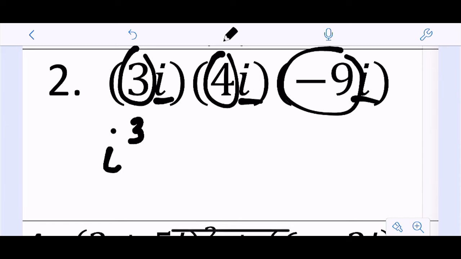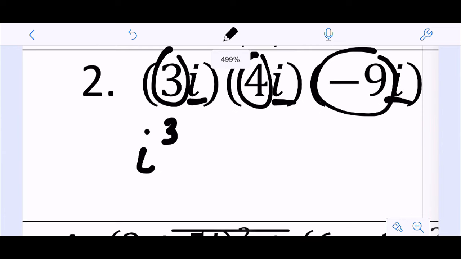Well, 3 times 4 is 12. Times -9 would be negative, let's see. Sorry, I'm trying to do this in my head. So 12 times 10 would be 120, so negative 108. I'm good.